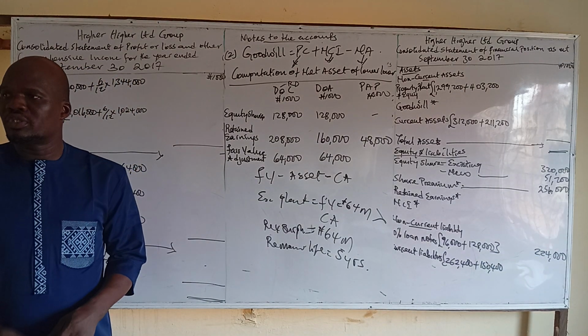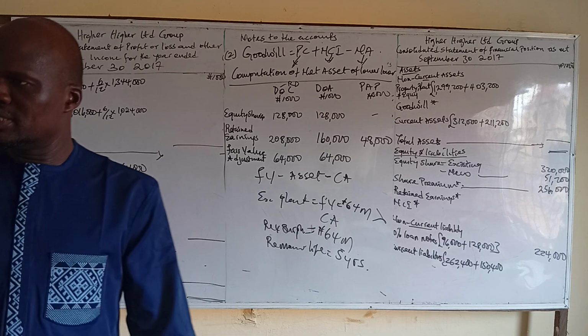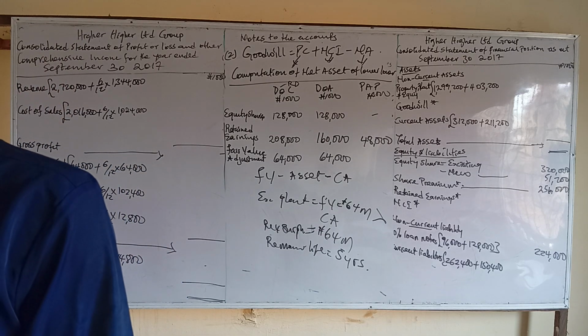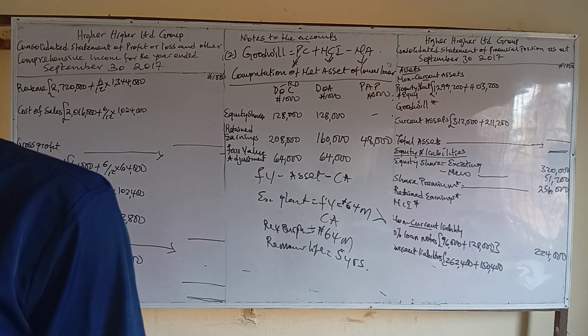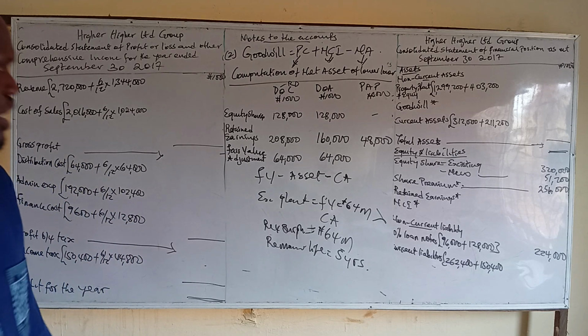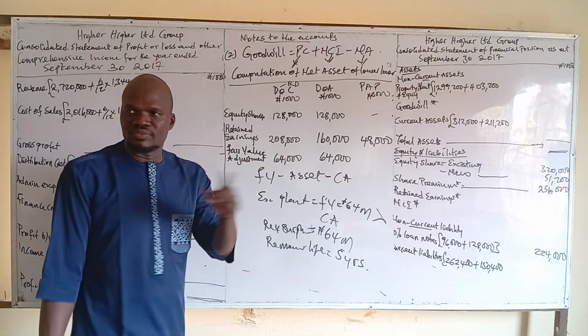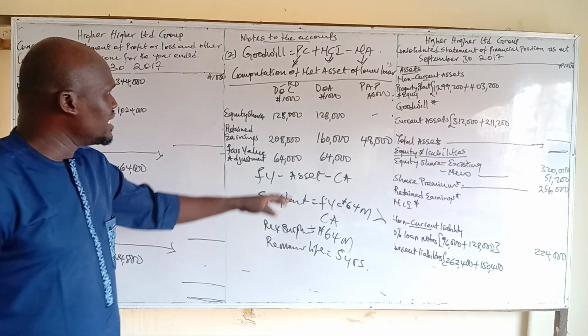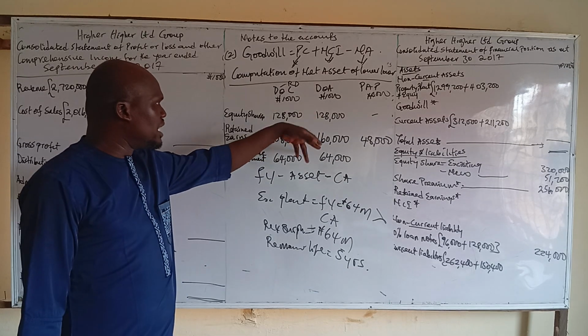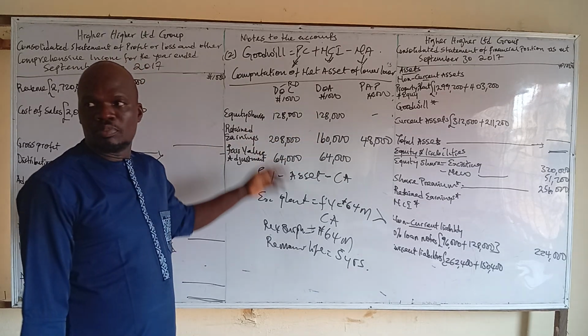The revaluation surplus. Is there a surplus there? The surplus of 64. They said the fair value is higher than the carrying amount. So you recognize that 64,000 as revaluation surplus, adding it to the acquisition date and reporting date columns.